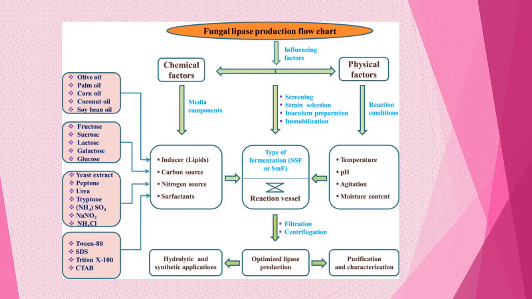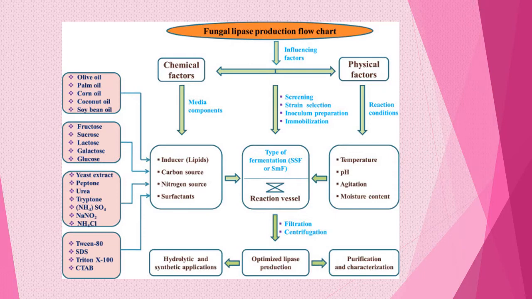So this is the overall flow chart. We can see the inducer, carbon sources, nitrogen sources and some surfactants. We will be very specific on the inducer selection from olive oil, palm oil, corn oil, coconut oil, soya bean oil, and fructose, sucrose, lactose, galactose and glucose.